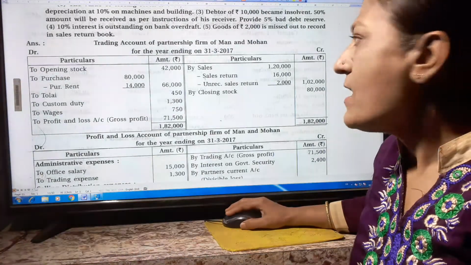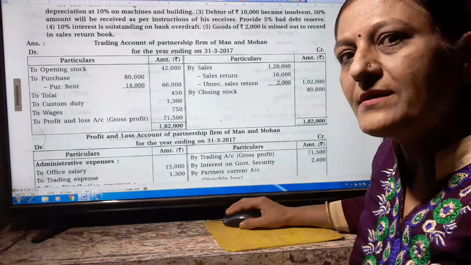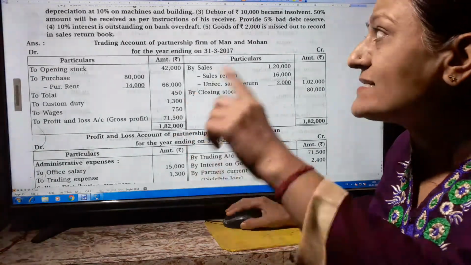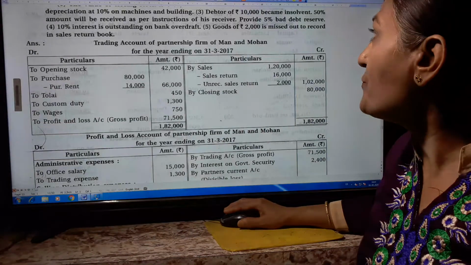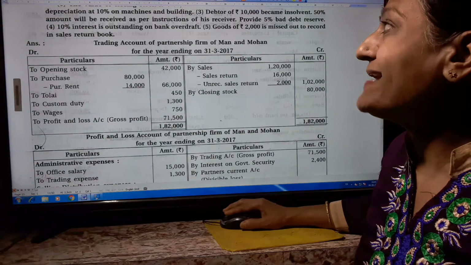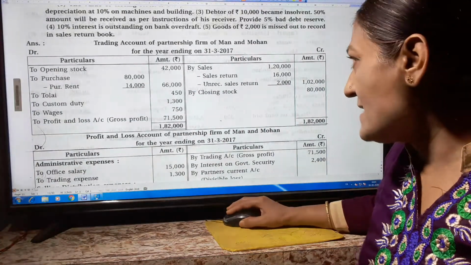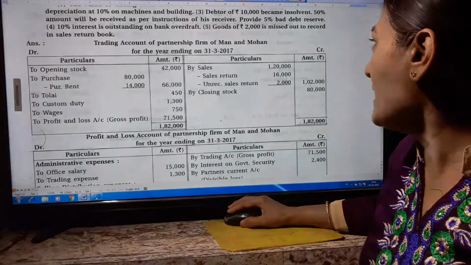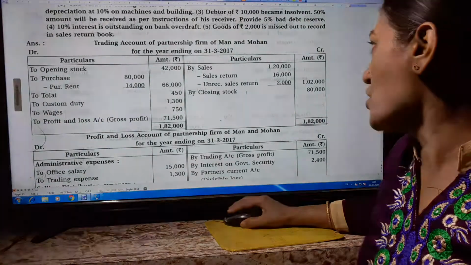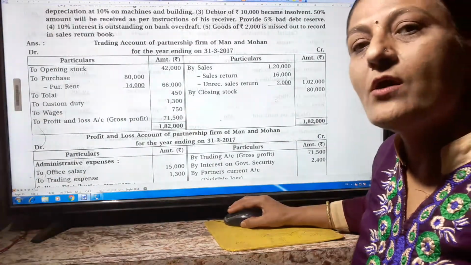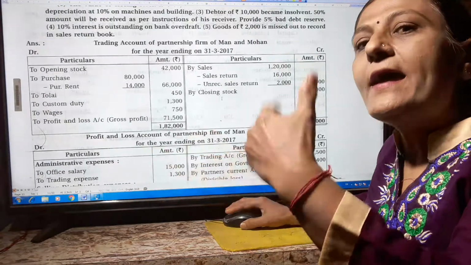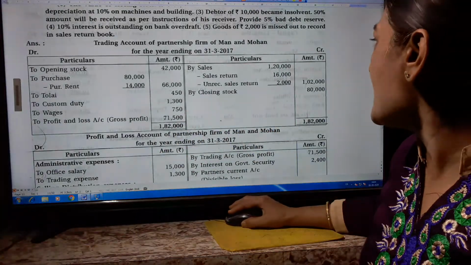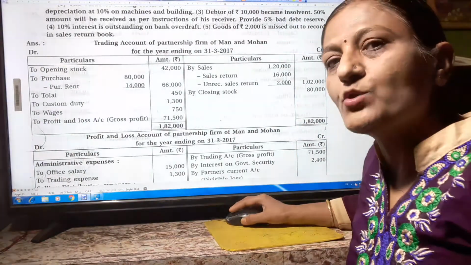Now the credit side: by sales 1,20,000 minus sales return 16,000, minus one adjustment, that goods of rupees 2,000 were missed out to record in the sales return. So minus unrecorded sales return 2,000. So in the outer column we have to write 1,02,000, and by closing stock 80,000 we have to write, because a 10% markup is there, and this markup we do not have to calculate. So now the credit side total is 1,82,000.